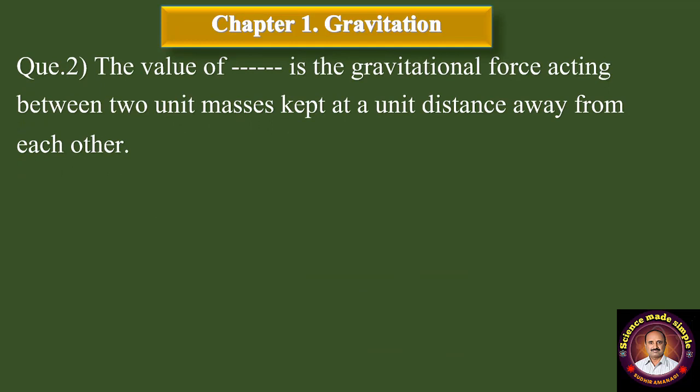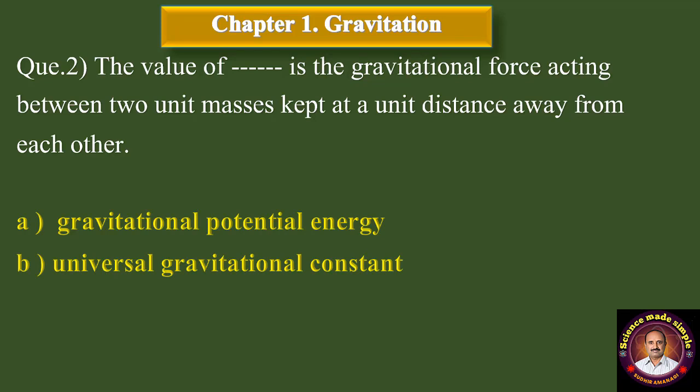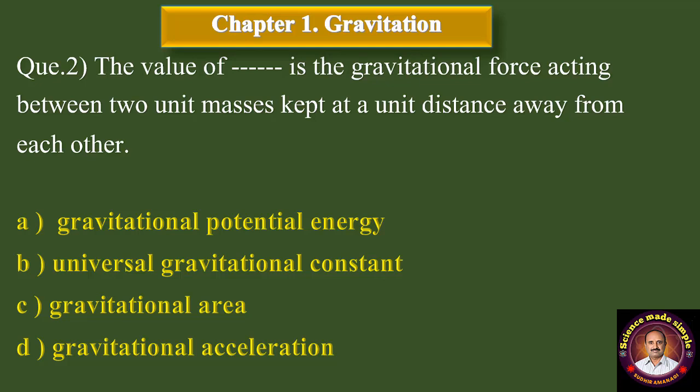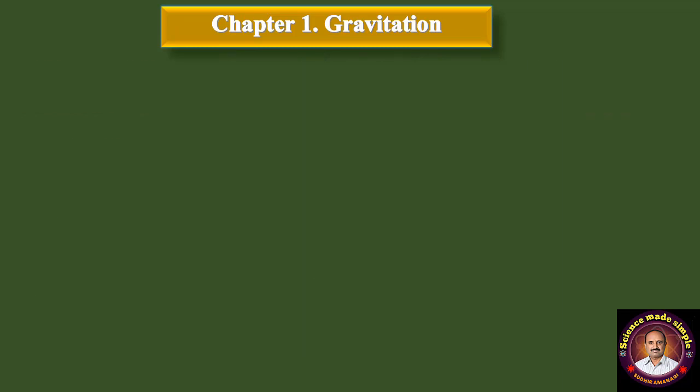Question number 2. The value of dash dash is the gravitational force acting between two unit masses kept at a unit distance away from each other. Option A, gravitational potential energy. B, universal gravitational constant. And D, gravitational acceleration. Correct answer is option B, universal gravitational constant.